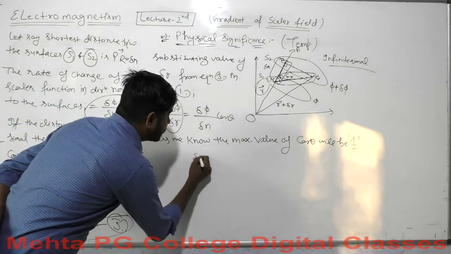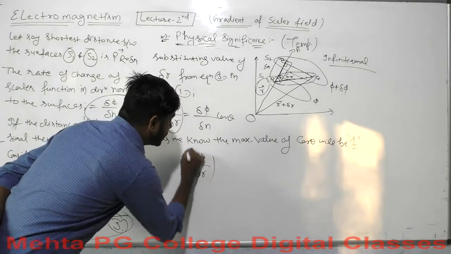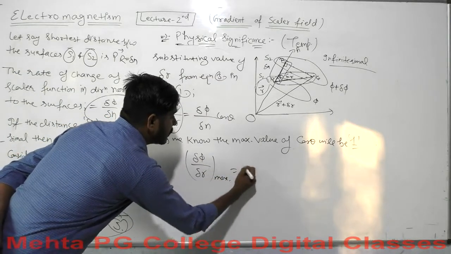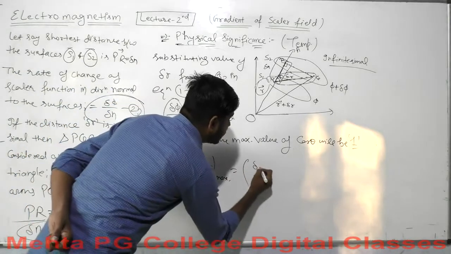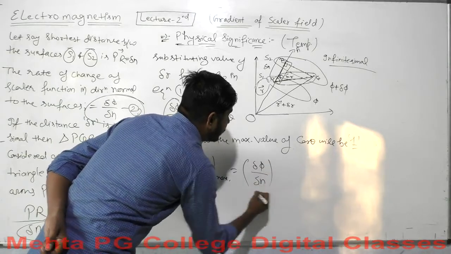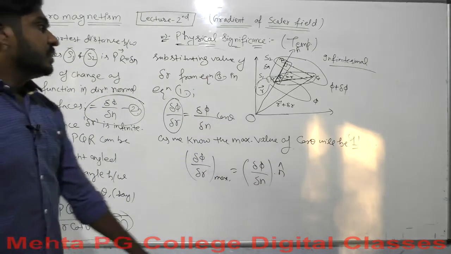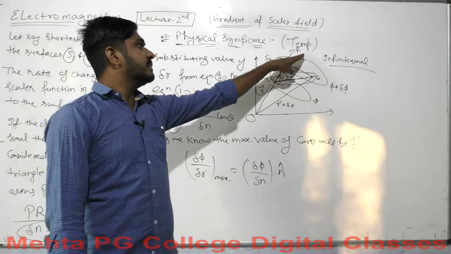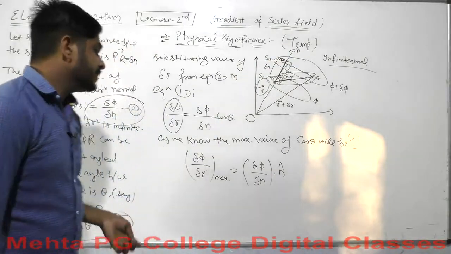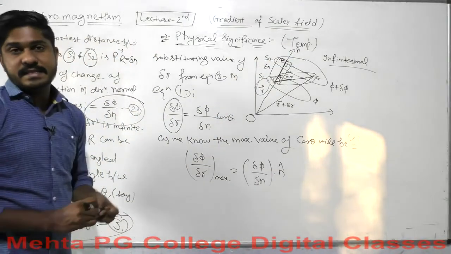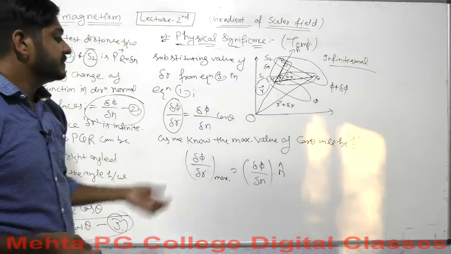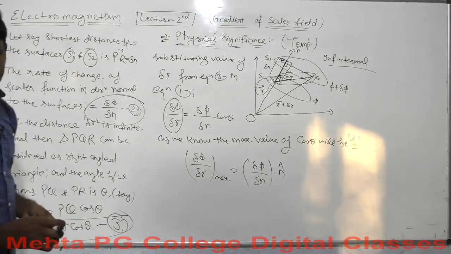If we go for the maximum rate of change of scalar function phi, it will be up to del phi over del n. And for the direction purpose, we take n cap, the unit vector perpendicular to the surface, in the direction of the surface.